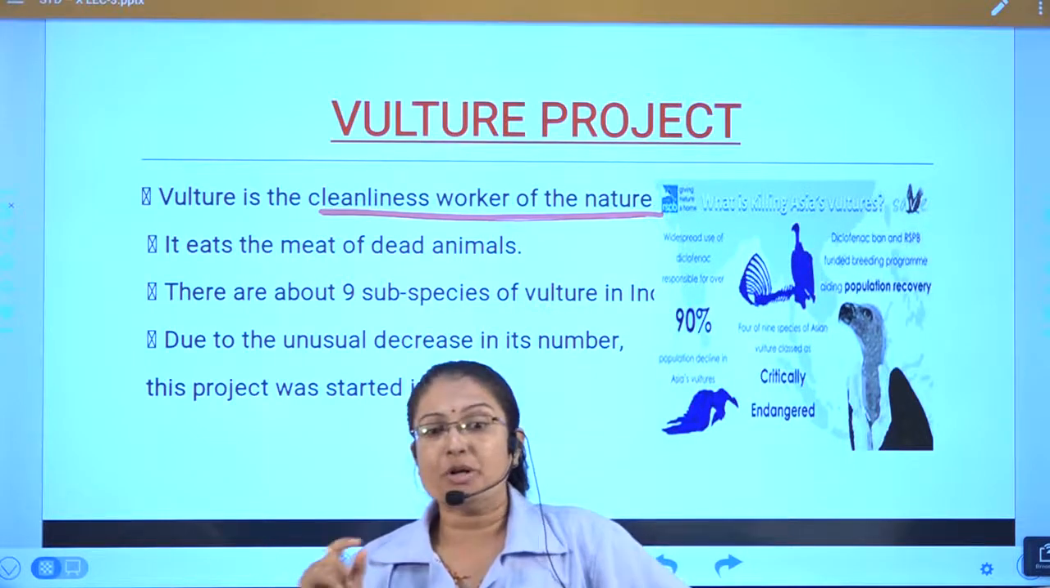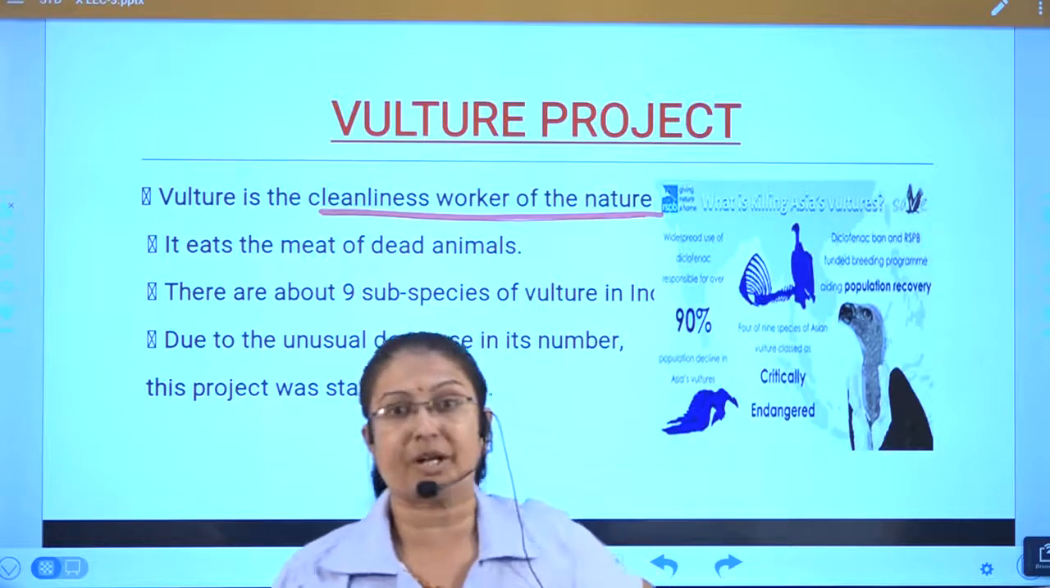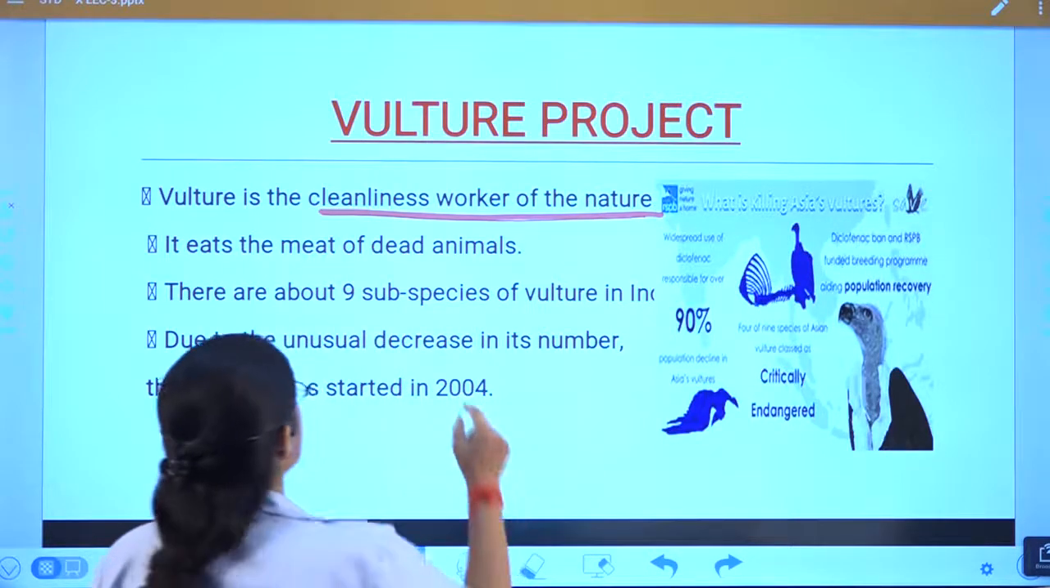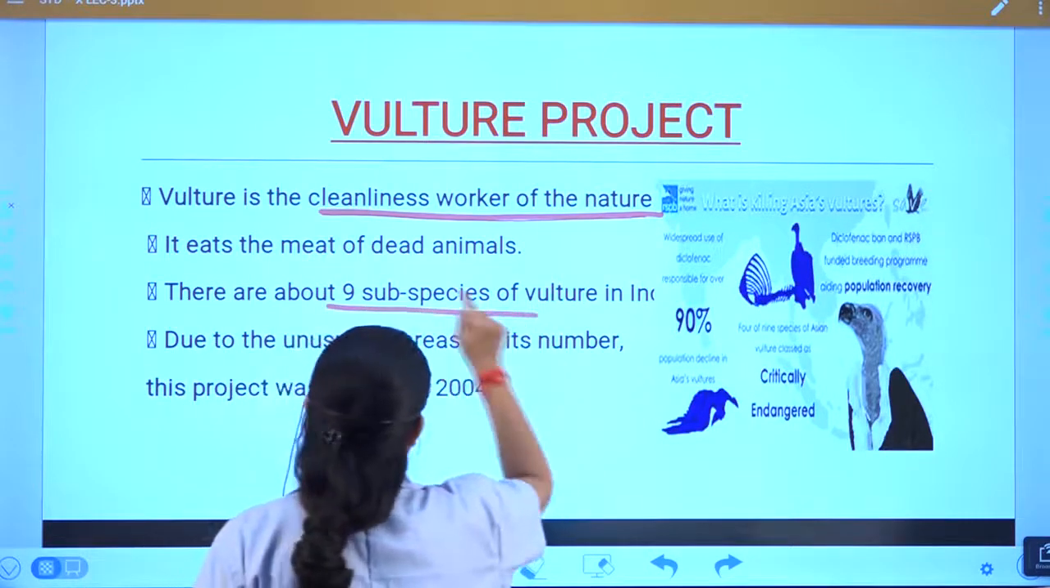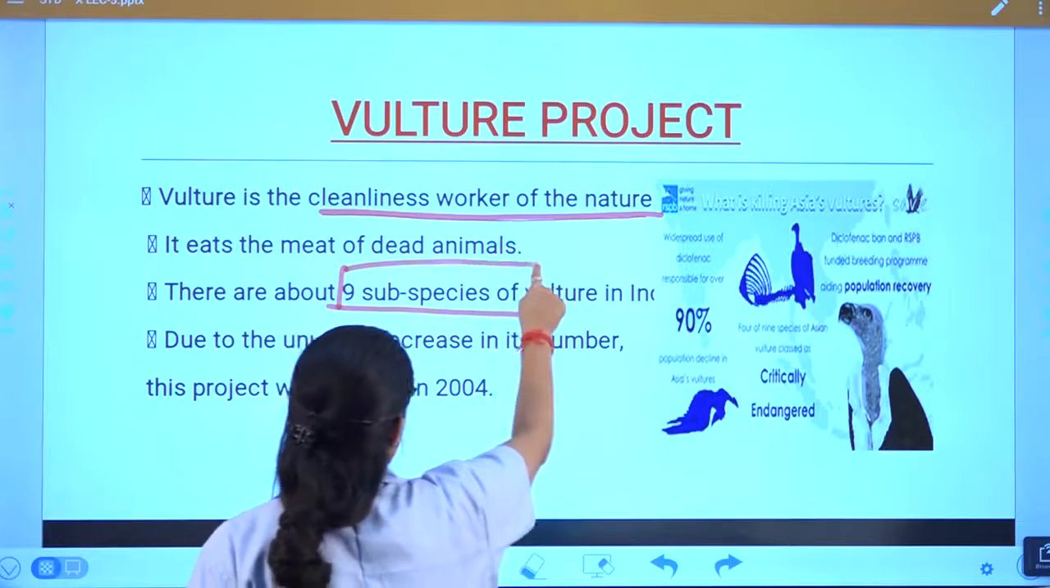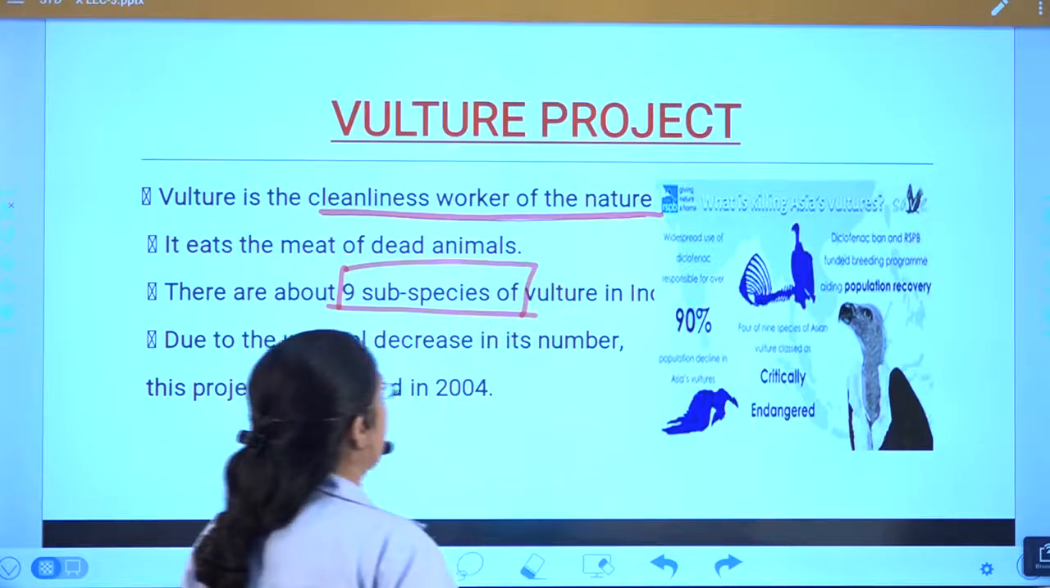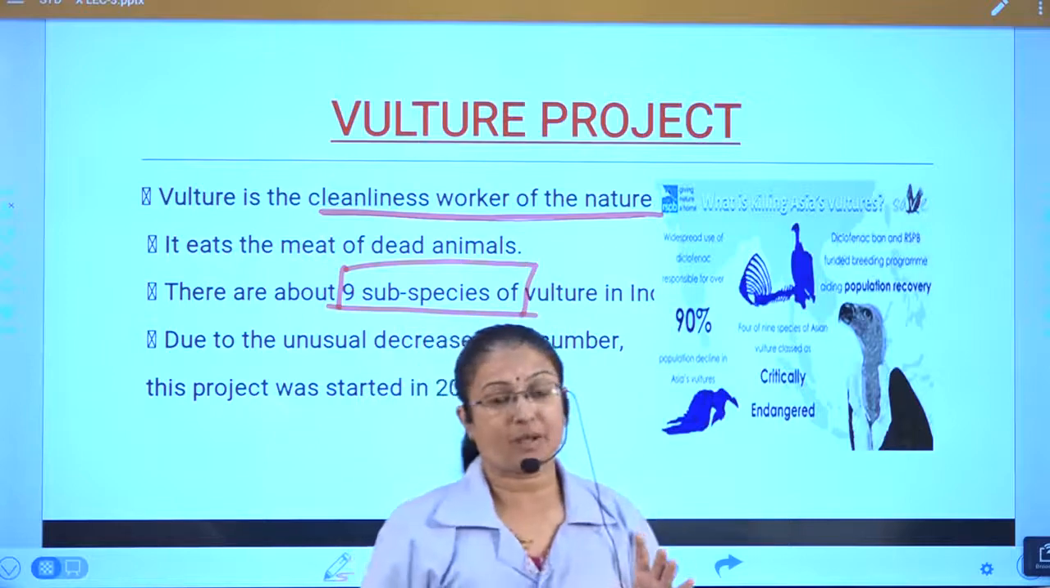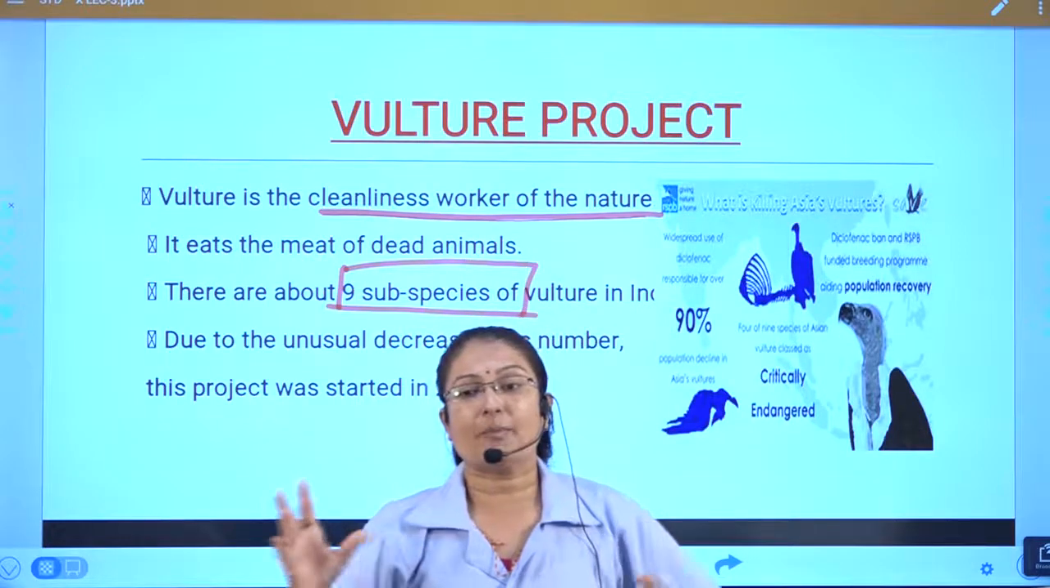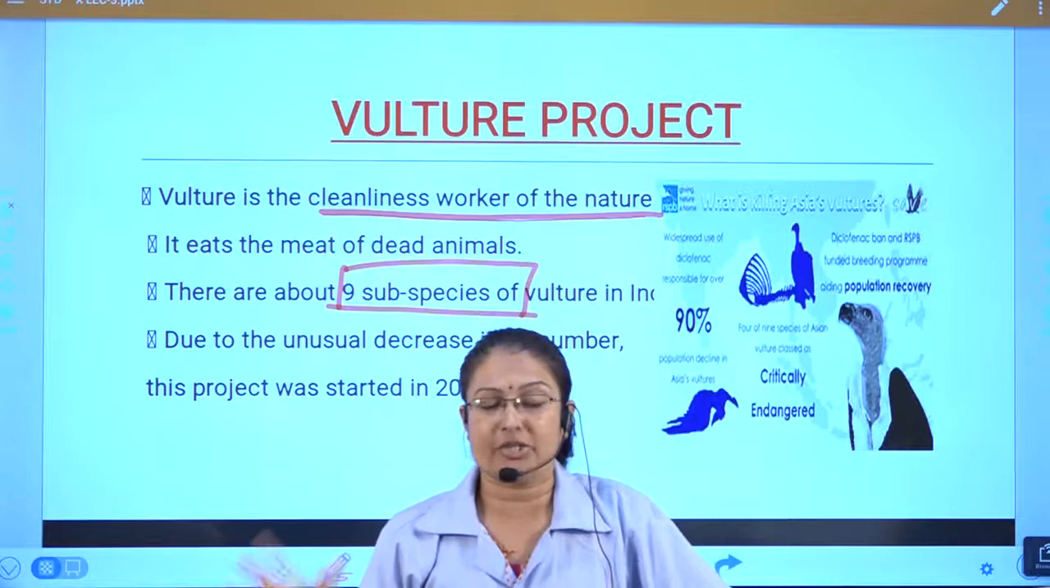So there are about 9 subspecies of vulture in India. Now see, there are 9 subspecies of vulture in our country. There are almost 9 subspecies of vulture. 9 प्रकार की अलग अलग प्रजातियां हमारे देश में देखी जाती है.